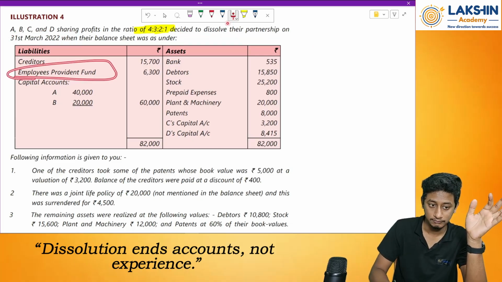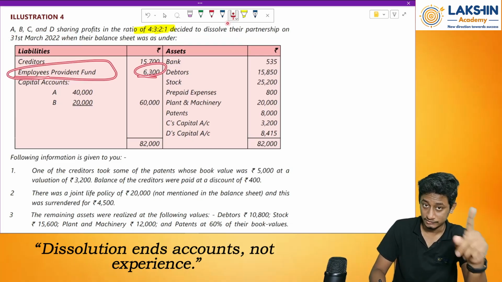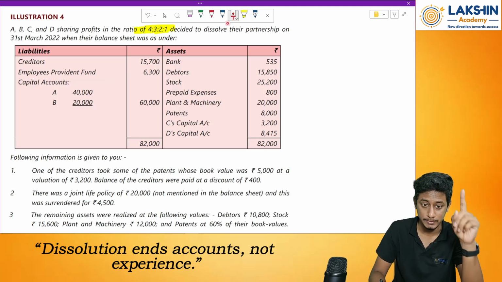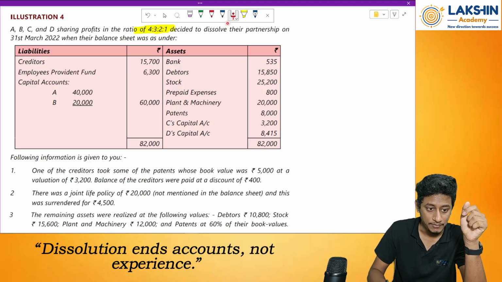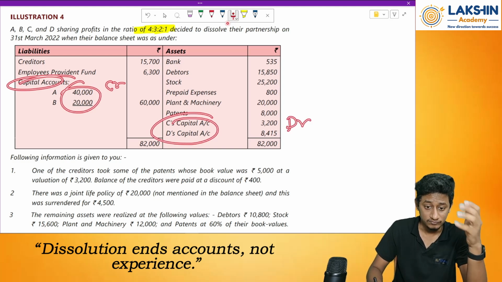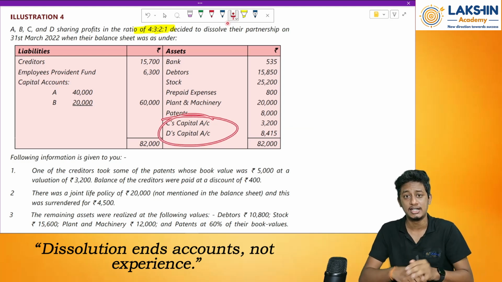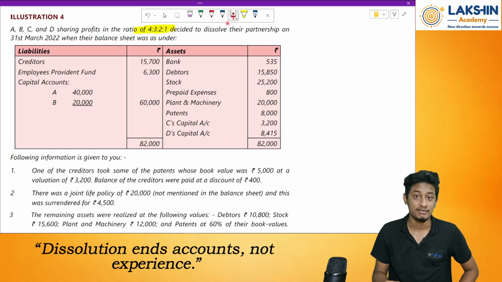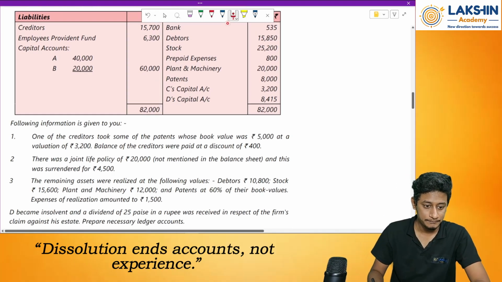In this we have employee provident fund. This has to be paid off. Remember, this has to be paid off. Then anything else? Okay. So here in the capital accounts, 2 partners have credit balance, remaining 2 partners have debit balance. These 2 people already have deficiency. Let us see who has become insolvent.